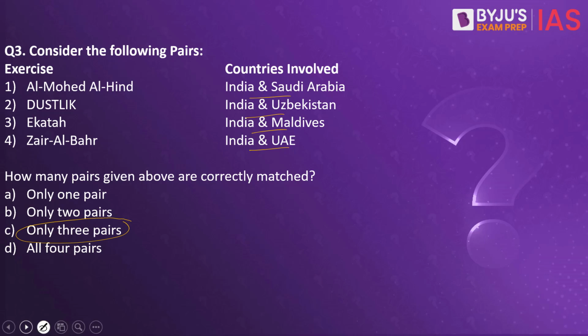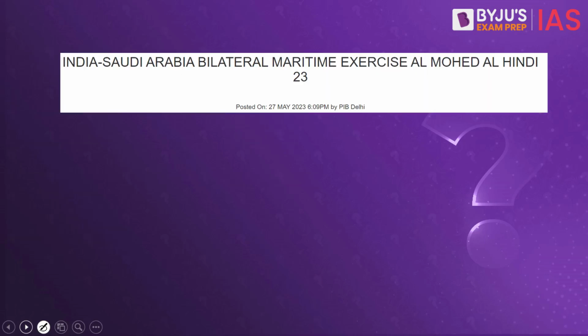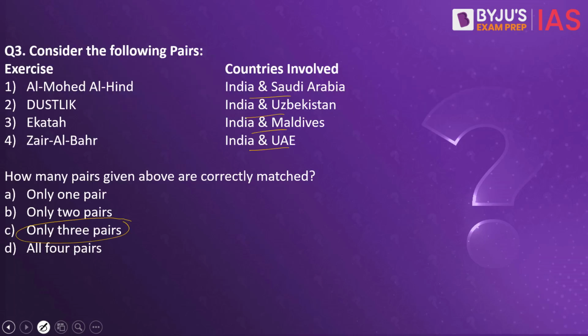Why have we taken this practice question? Because this article in the PIB makes a reference to Al-Mohed Al-Hind, which is why we have taken this practice question. Let us try and understand these statements. Al-Mohed Al-Hind happens to be a bilateral exercise between India and Saudi Arabia, to enhance interoperability, gain a deeper understanding of operational practices, and ultimately learn from each other's expertise with respect to the naval forces. So the first one is right.